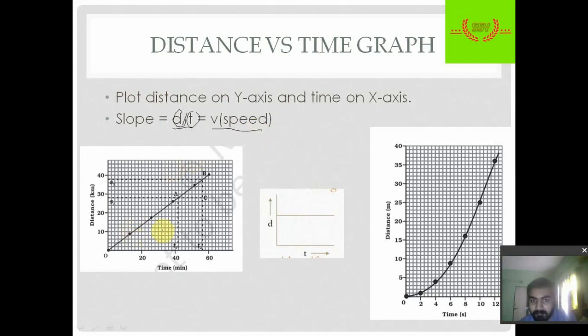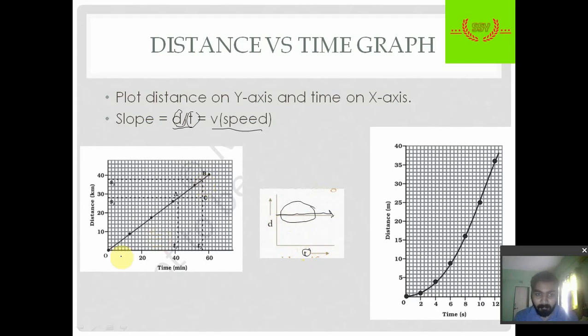So these are three cases of the distance time graph. First let us discuss this case. Here you will see that there is a straight line which is parallel to the x-axis or time axis. When this line is parallel to the time axis, this shows that the body is at rest. Why? Because if it is changing position, then distance should increase, but here distance is not increasing, hence we can say the body is at rest. So whenever there is a line parallel to the time axis, we can say that the body is at rest.